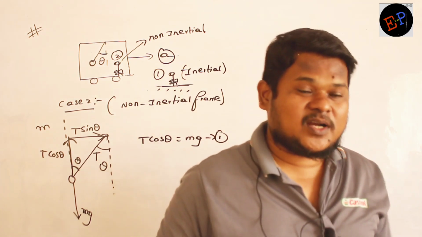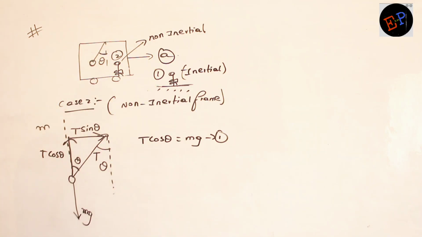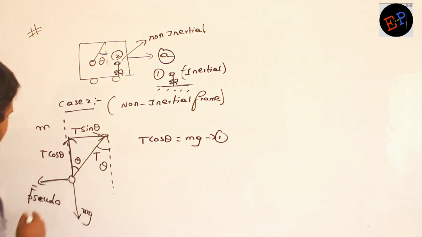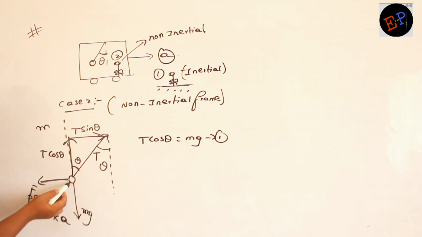So because you are not able to apply the Newton's laws, now what we will do? We will apply a pseudo force. Clear, na, ma? F pseudo. And why am I writing pseudo force in this direction? Because observer is accelerating in another direction. Pseudo force should always be written in opposite direction. And what is the magnitude of pseudo force? F pseudo is equal to mass into acceleration. Mass of which? Mass of the Bob.